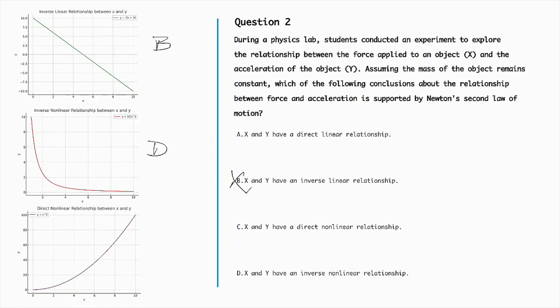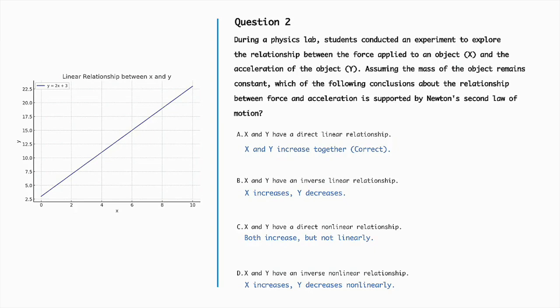So this would be that example. A direct nonlinear relationship suggests both variables increase together, but not in a straight line manner, like that.